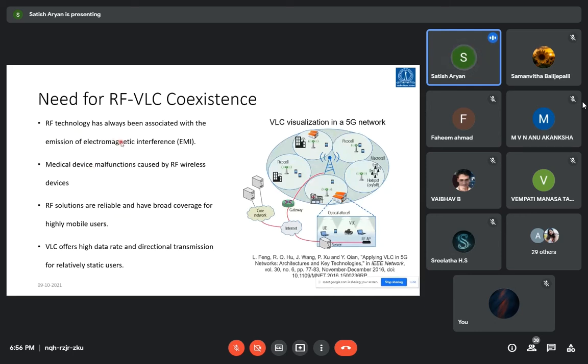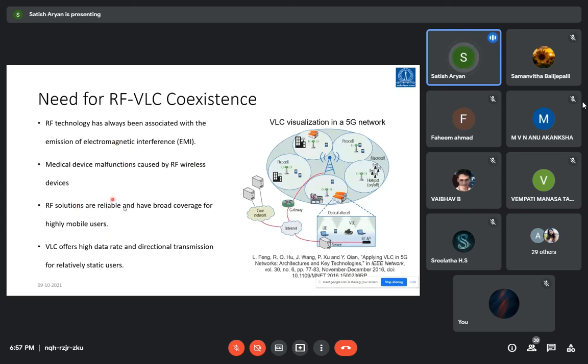RF technology is always associated with a problem called electromagnetic interference, EMI. If there is a device in a medical environment, such as an operation theater, which is using RF technology, and any other nearby device starts operating, those two devices will interfere because of the overlapping spectra, and that causes electromagnetic interference. Thereby, in major fields like the medical field, the medical devices malfunction due to this problem.